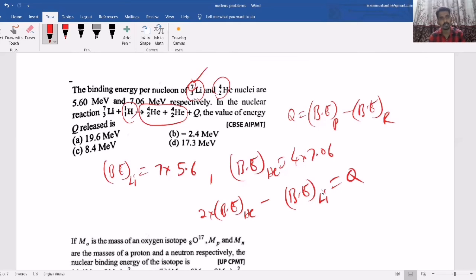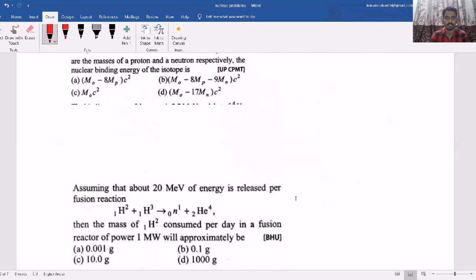But actually, if they give some data about its binding energy also, you should include it. Here they did not mention it, though in some questions they do. So then you have to understand that it is almost negligible. This is how you can calculate the energy released, or Q value, of a nuclear reaction.